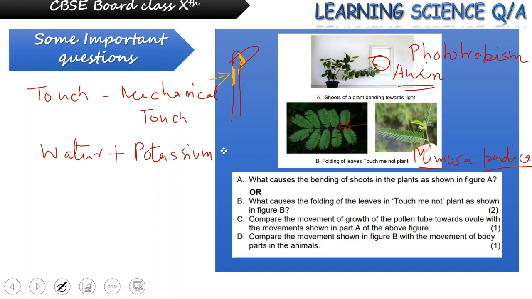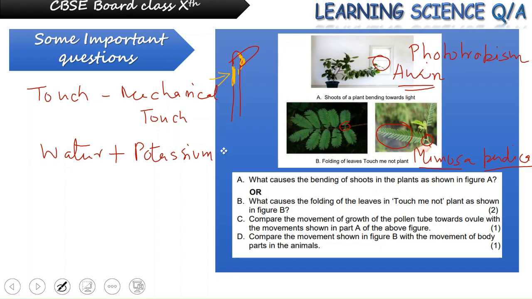This drops the turgor pressure and it results in the folding of leaves just ahead of that region. Suppose at this region you are touching it, so all these leaves will get folded in response to the touch. So bending of shoots towards light is phototropism. Folding of leaves in response to touch is thigmotropism, and these two are totally different processes.